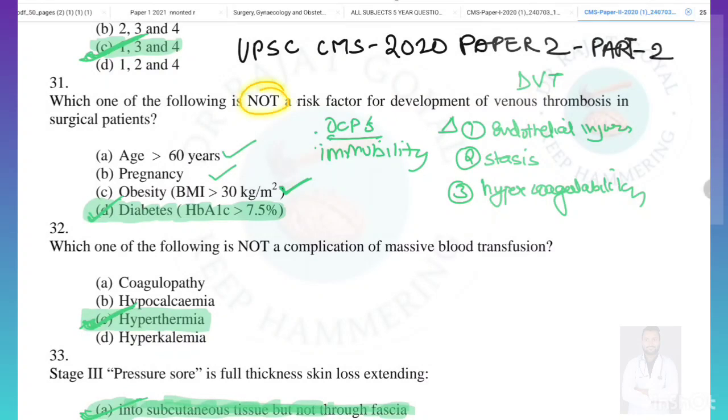Which of the following is not a risk factor for the development of venous thrombosis in the surgical patient? So, option age greater than 60 is a risk factor. This is true. Pregnancy is a hypercoagulable state. This is also true. And obesity, or BMI greater than 30, is also true. But diabetes is not directly a risk factor for the development of DVT. So, answer here will be D.